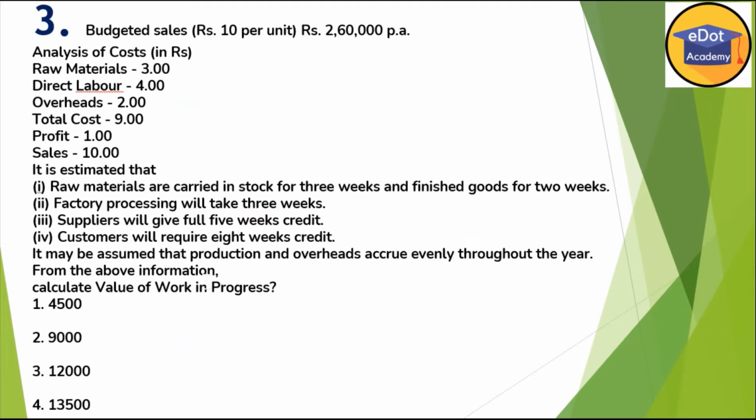Now see the next question. Information is same, only question is posed here, what is the value of work in progress? So now you have to see where the work in progress is there. So work in progress consists of where the production is going on. Means starting from the raw material before the finished goods.